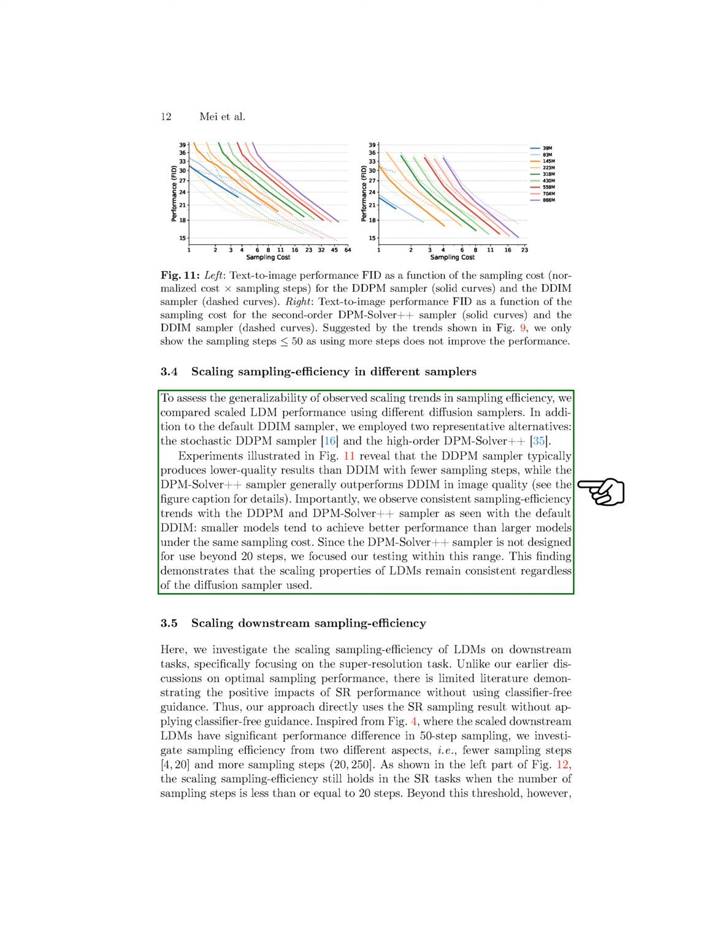Furthermore, we explored the scaling sampling efficiency using different diffusion samplers to see if the trends observed were consistent. Our experiments revealed that smaller models tend to perform better than larger models under the same sampling cost, regardless of the diffusion sampler used. Even when using alternative samplers like DDPM and DPM Solver++, the scaling properties of LDMs remained consistent. We also investigated the scaling sampling efficiency of LDMs on super resolution tasks.